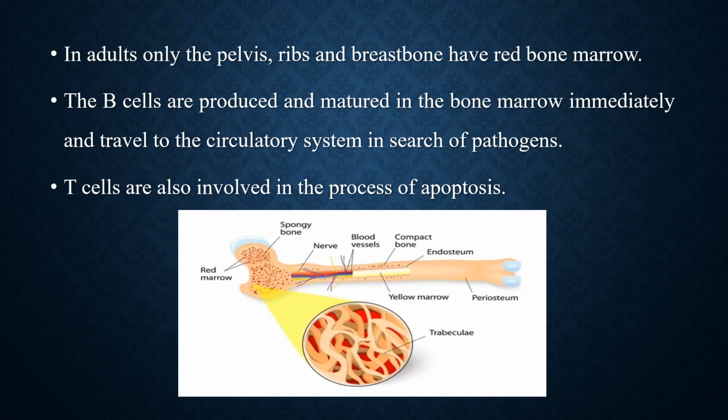The B cells are produced and matured in the bone marrow and travel to the circulatory system in search of pathogens. The T cells are also involved in the process of apoptosis, which is called cell death. And this is the picture of bone marrow.